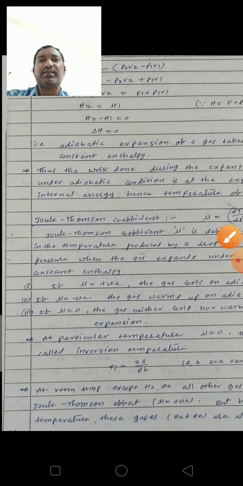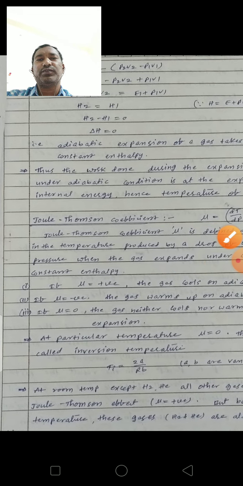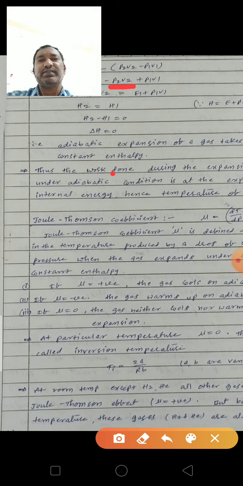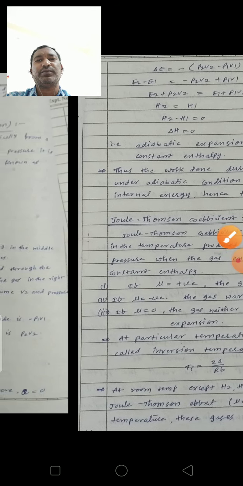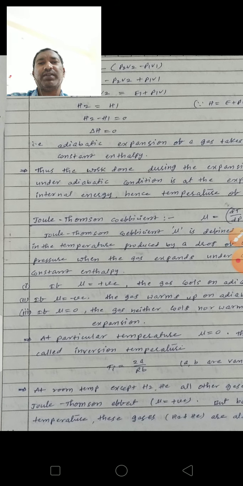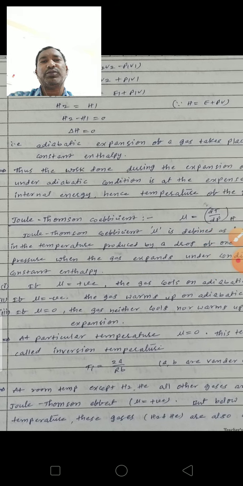From here, P2 V2 moves to the left side and E1 moves to the right side. Then this will form E2 plus P2 V2 equal to E1 plus P1 V1. According to the enthalpy equation, H is equal to E plus PV.